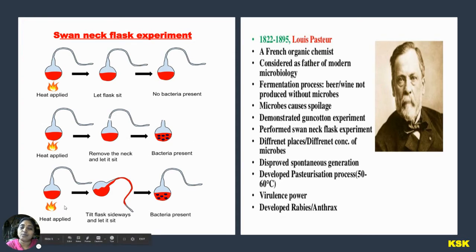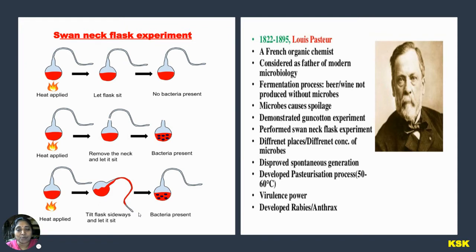Coming to the third experiment, he continued the same experiment, taking the swan neck flask with culture medium, and he applied heat also. Here he tilted the flask. When he tilted the flask, half of the culture medium came through the flask and nearly reached the tip of the flask.